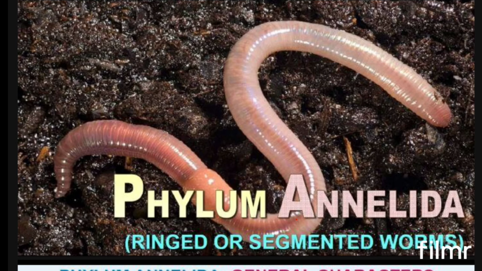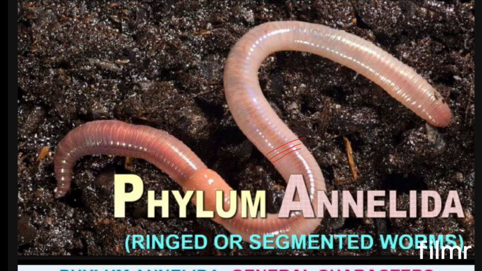Today we are going to discuss the phylum Annelida. Annelus means rings. Annelida means ringed or segmented worms. This phylum includes segmented worms such as the earthworm. You can see the segments very clearly here.